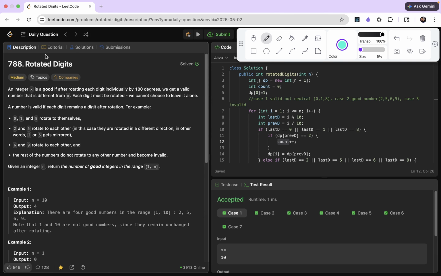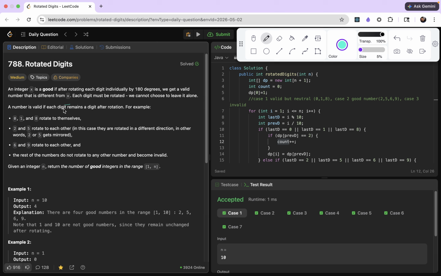Hi all. So today we are going to solve this Leetcode 788 rotated digits. In the question you are given an integer x is good if after rotating each digit individually by 180 degrees we get a valid number that is different from x. Each digit must be rotated. We cannot choose to leave it alone.